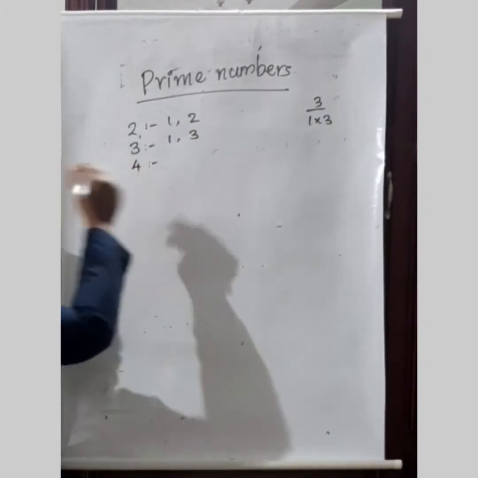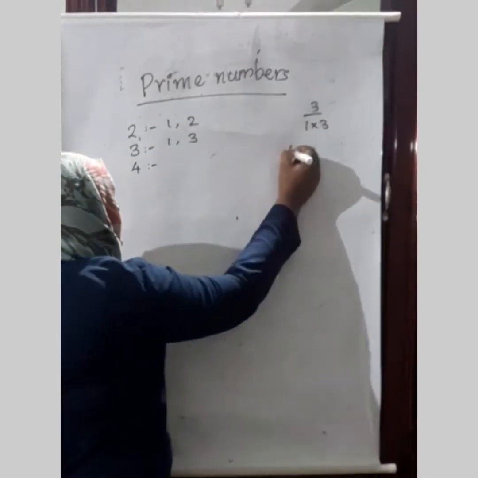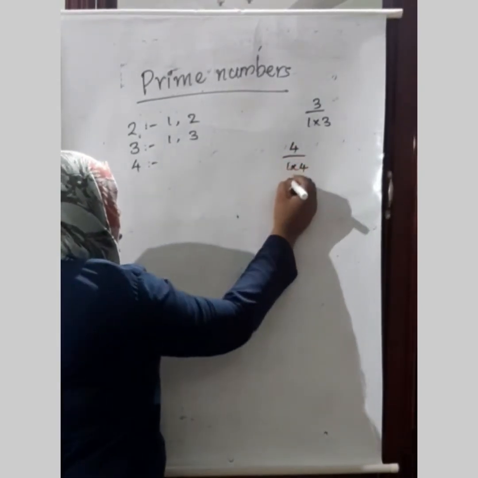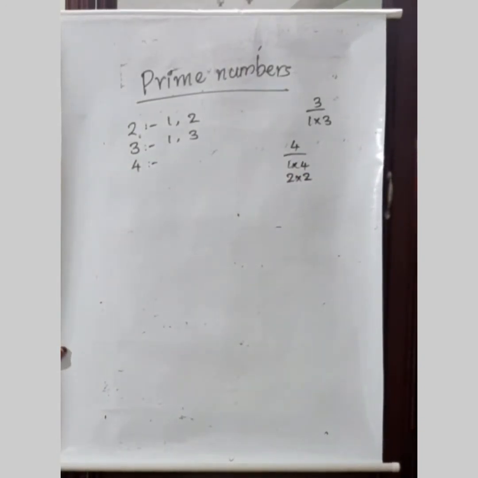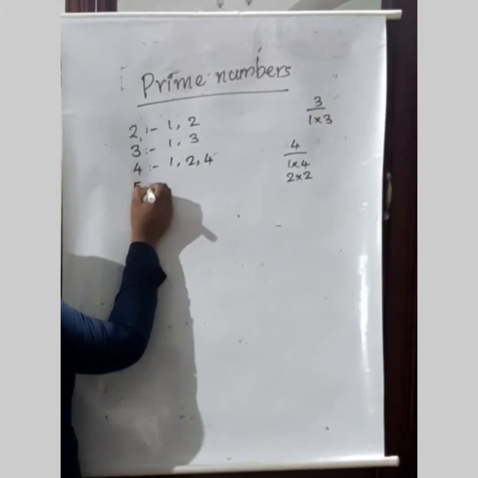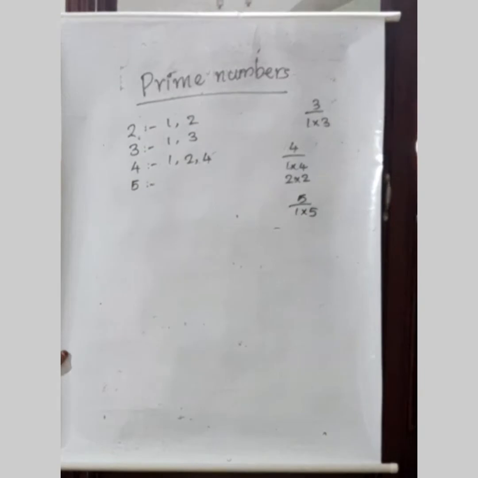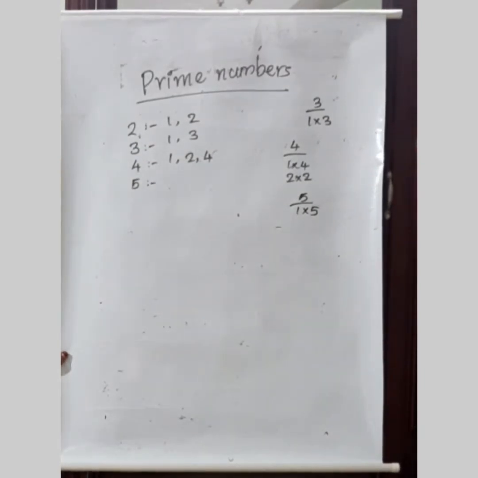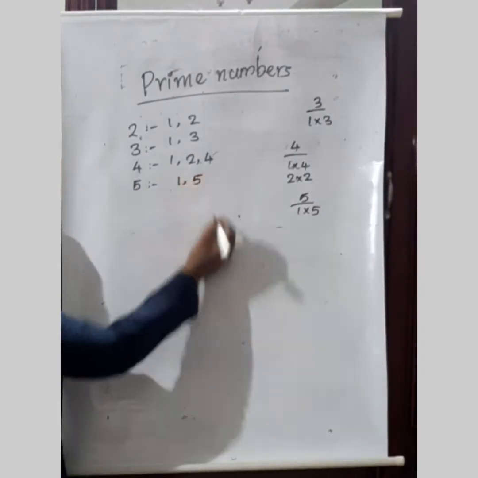Then which are the factors of 4? How will you find? 1 into 4 is equal to 4. Then 2 into 2 which is equal to 4. So the factors of 4 are 1, 2 and 4. Then likewise, which are the factors of 5? 1 into 5 is equal to 5. Is there any other pair of numbers which are giving their product 5? No. So the factors of 5 are 1 and 5.